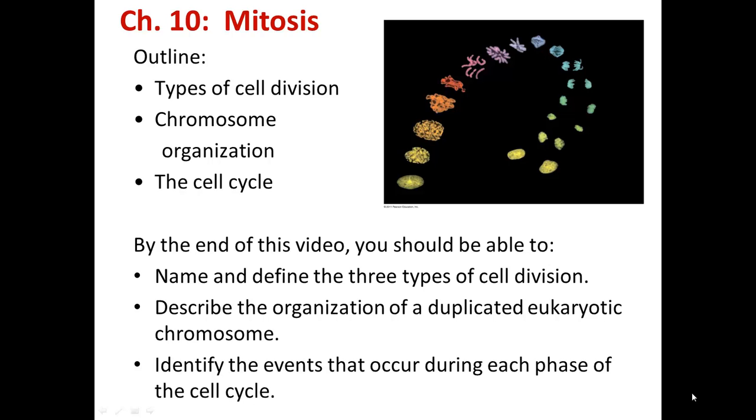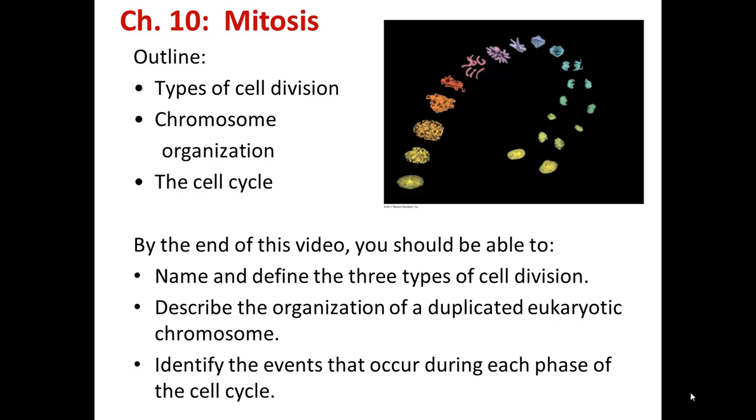In this chapter, we're going to be talking about cell division, in particular the process of mitosis. In this video, we'll discuss the different types of cell division. We'll also talk about the organization of eukaryotic chromosomes, and then we'll talk about the cell cycle.